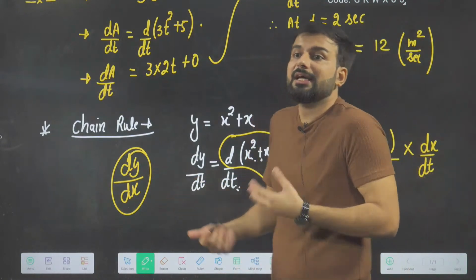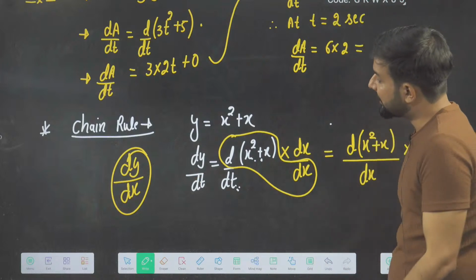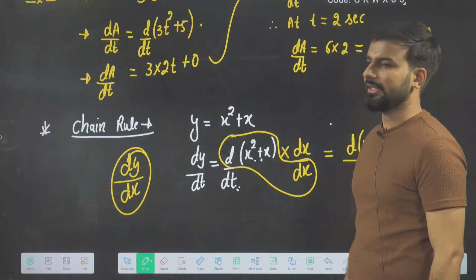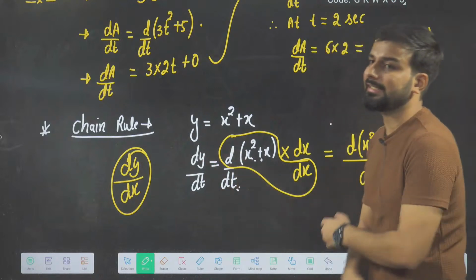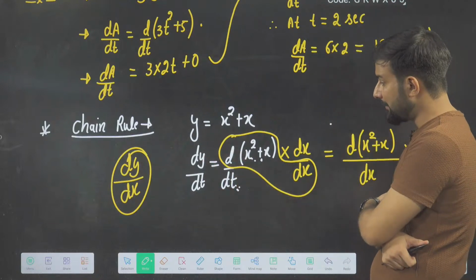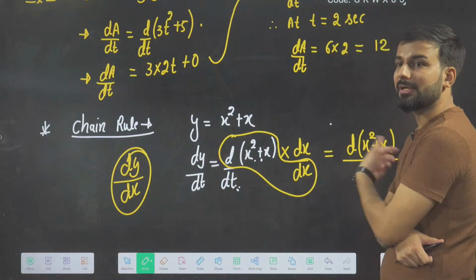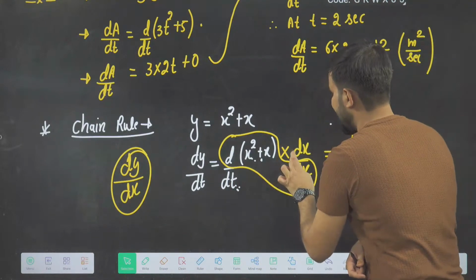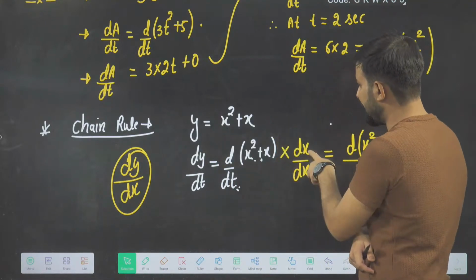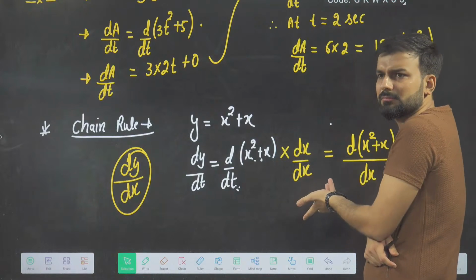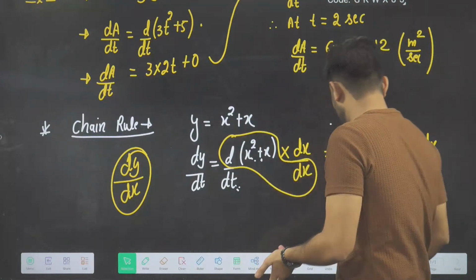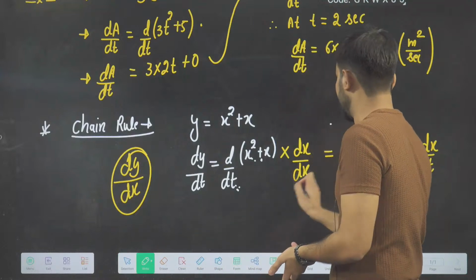But here the examiner changed the game. What game did he change? He gave another random variable, the t variable, so you have to find dy by dt. Now how will you find dy by dt? We have played a very smart game: we multiplied and divided by dx, and you can cancel it out again like this.